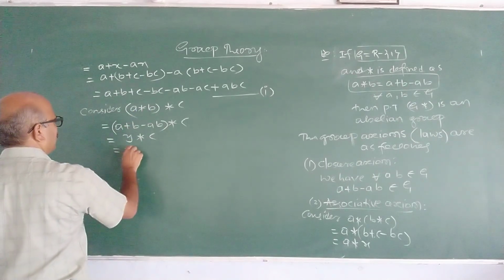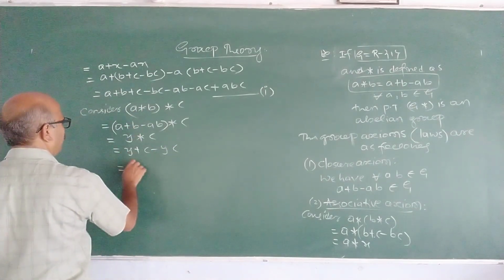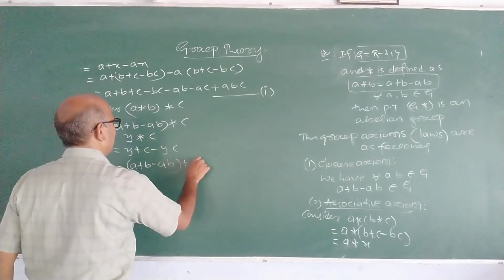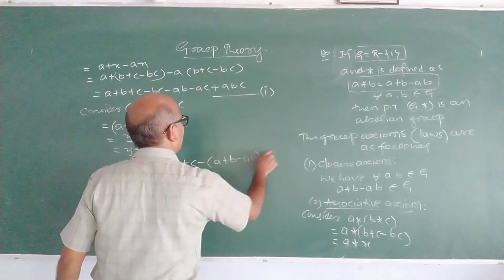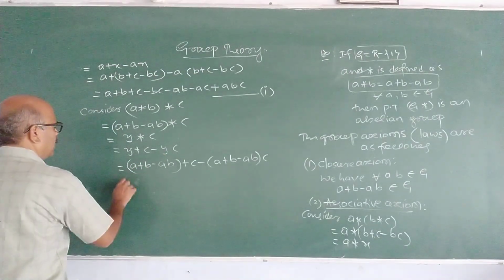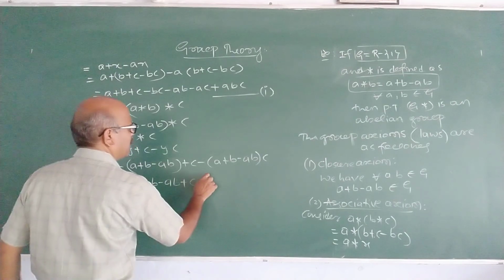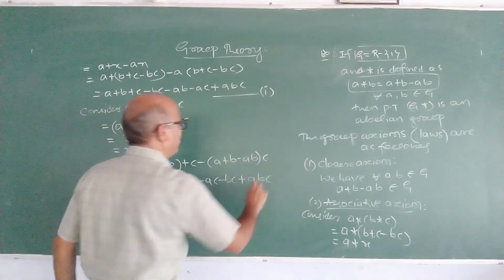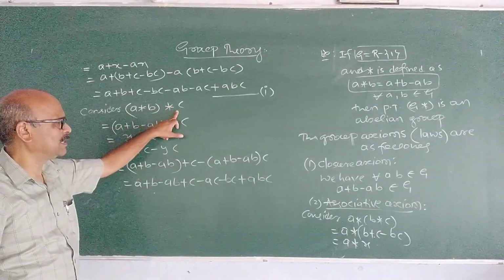Again by this definition, Y plus C minus Y into C. Substitute Y, which means A plus B minus AB plus C minus (A plus B minus AB) into C. So it is A plus B minus AB plus C minus AC minus BC plus ABC. What is this? (A star B) star C.